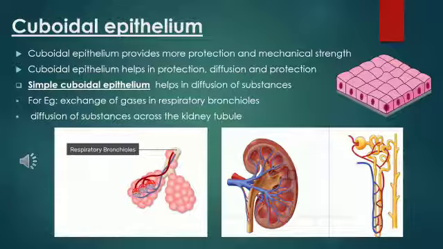And also diffusion of substance across the kidney tubule, usually seen in the nephron. In the picture you can see there is a kidney picture, and next to the kidney there is a nephron picture. You can see that. So diffusion of substance happens across the kidney tubule through this simple cuboidal epithelium. Okay, so this is about simple cuboidal epithelium.